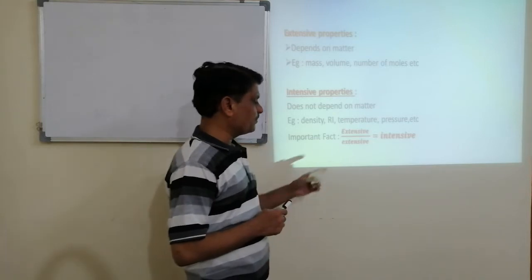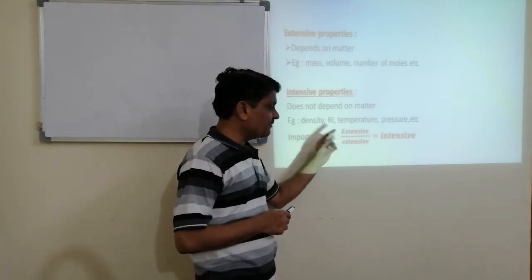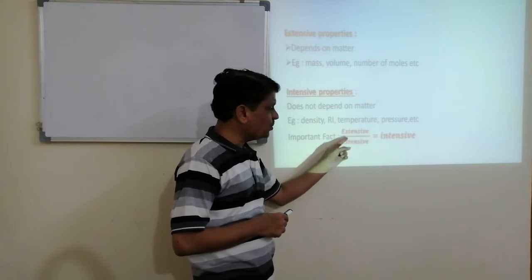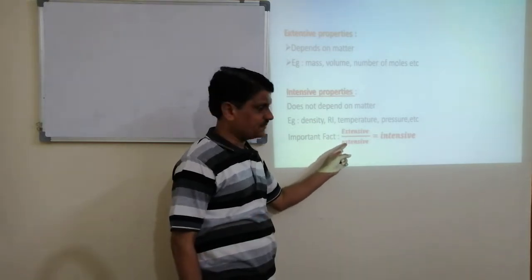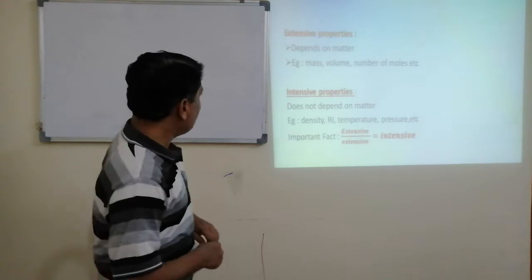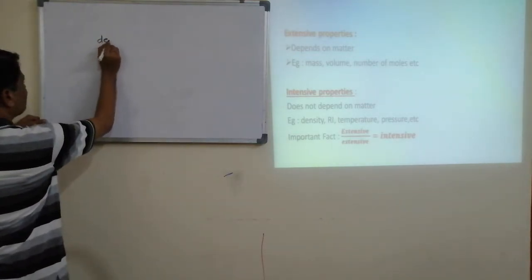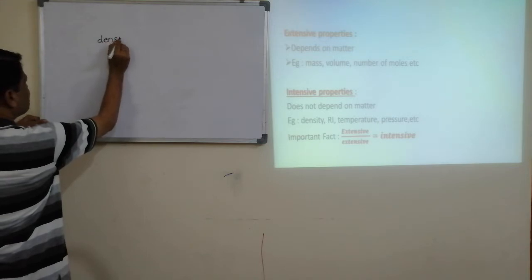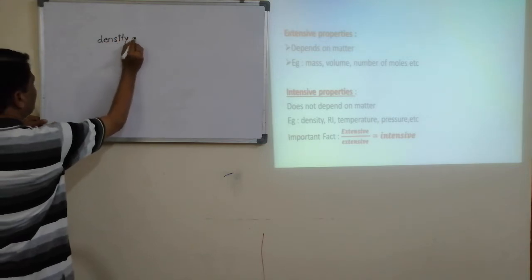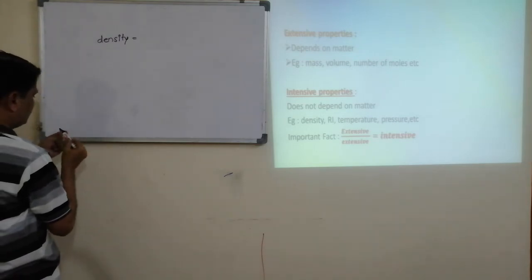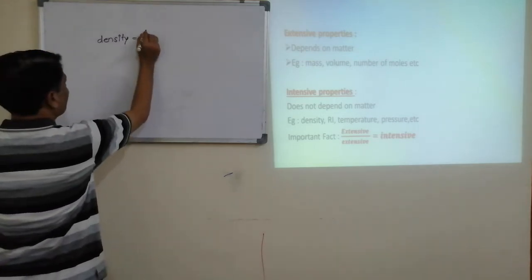But one more important thing is, how do you identify whether a property is intensive or extensive? A physical quantity which is the ratio of two extensive properties is intensive. Example, I will take density. Density is equal to mass divided by volume.